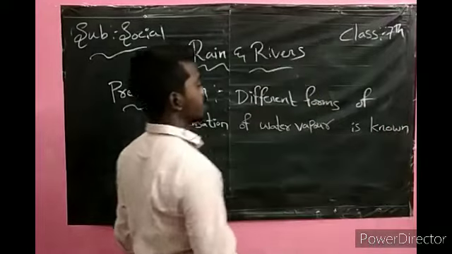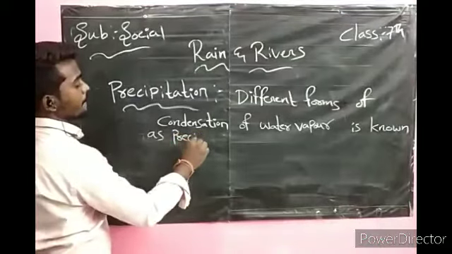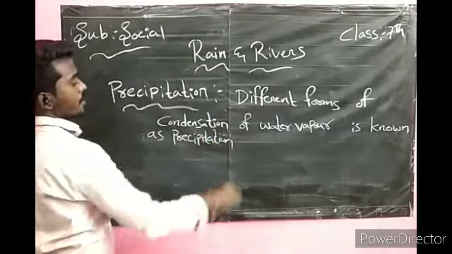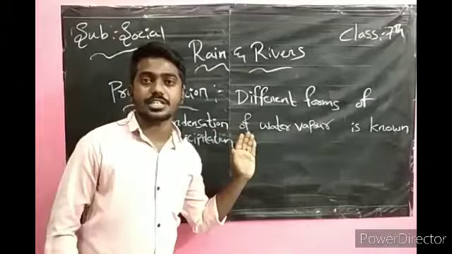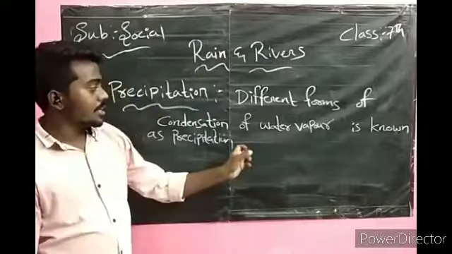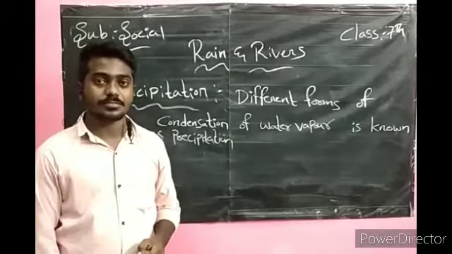Water vapor changes into water and falls as rainfall. This is known as precipitation.